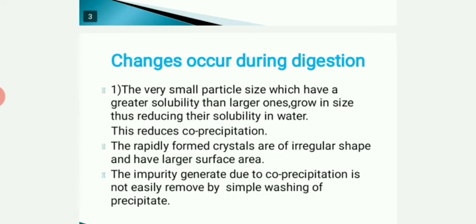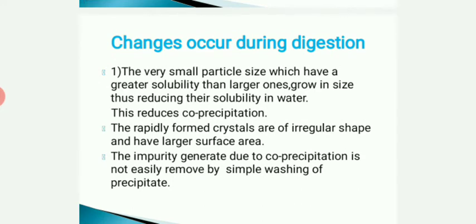Now let us see what exact changes occur during digestion. Very small particles, which have a greater solubility than the larger ones, increase by growing in size and thus reduce their solubility in water. This also reduces the chances of co-precipitation. The rapidly formed crystals are of irregular shape and have a larger surface area.